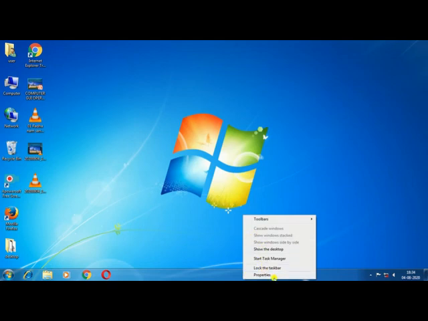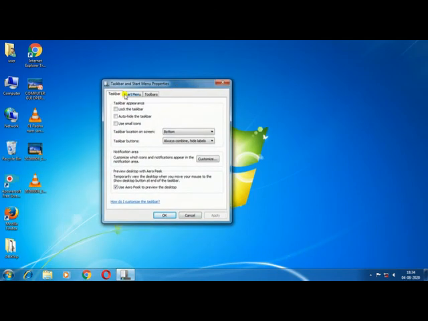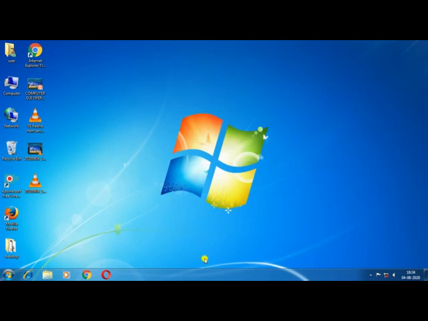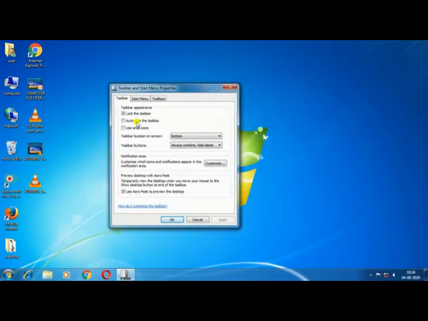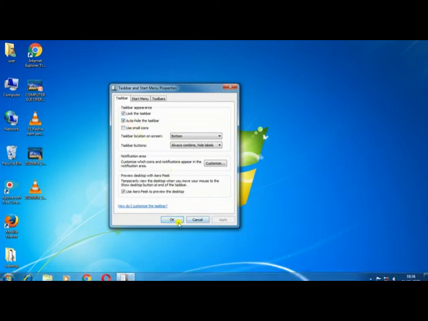Again, right click on taskbar and then left click on properties. Now check the lock the taskbar checkbox and apply. Then OK. Now you are unable to drag this taskbar. It means the taskbar is now locked. Now again click on the properties. Now this is the checkbox of auto hide the taskbar. If you check this auto hide taskbar and apply, then you press OK.